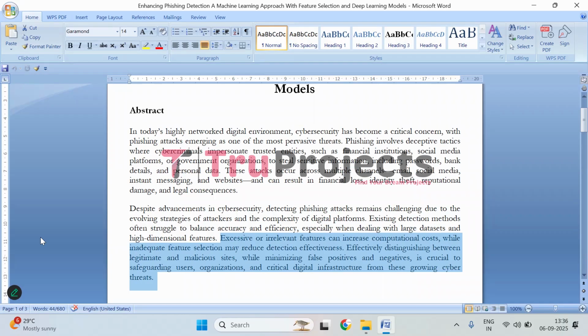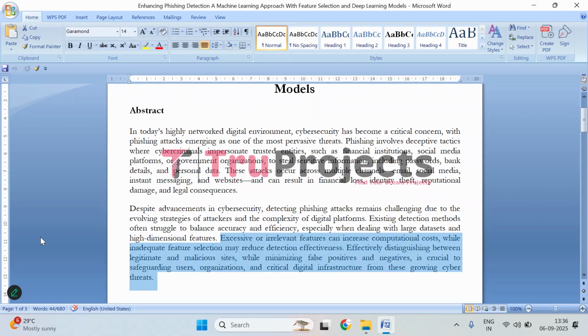On the other hand, if important features are missed, the system may fail to detect phishing correctly. To protect users and organizations effectively, it is essential to accurately tell the difference between legitimate and malicious websites, that is, genuine and phishing websites, while reducing false positives, that is, wrongly flagging safe sites, and false negatives, that is, missed actual phishing sites.